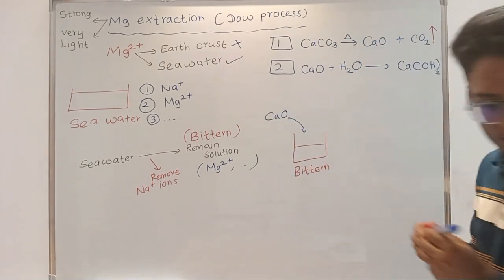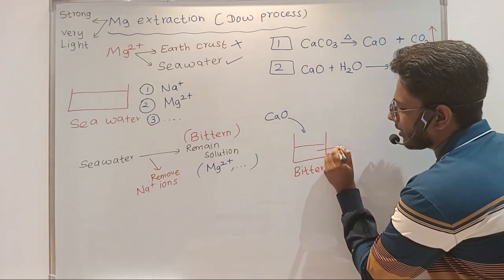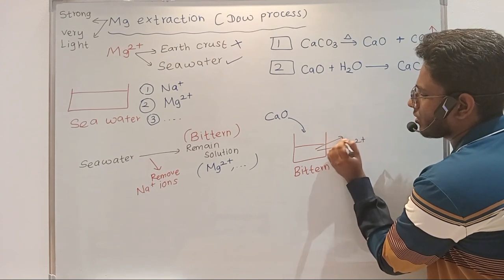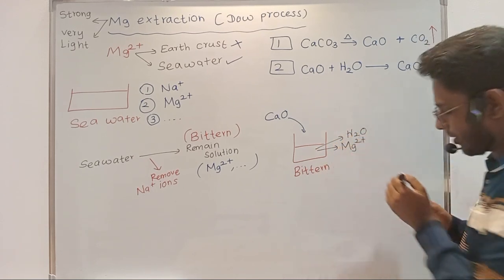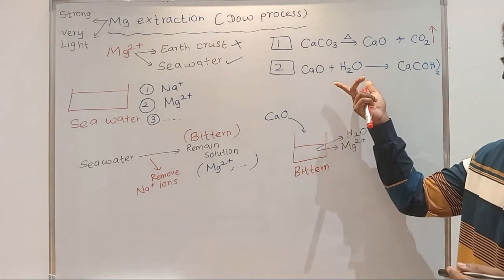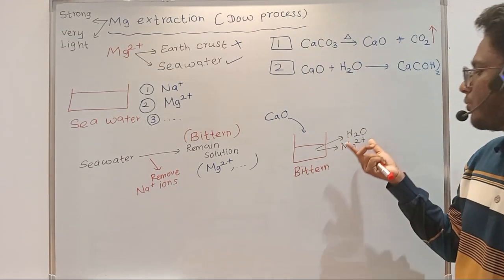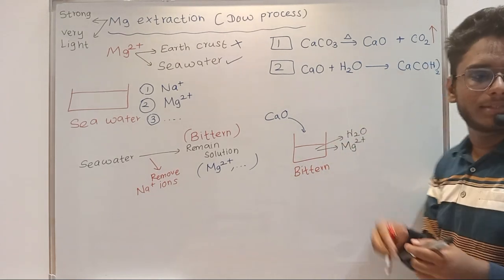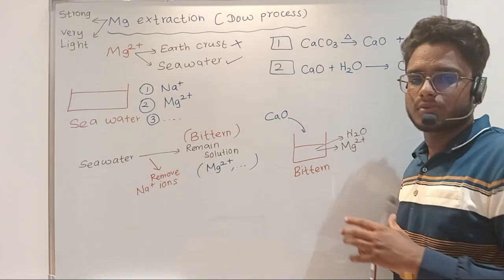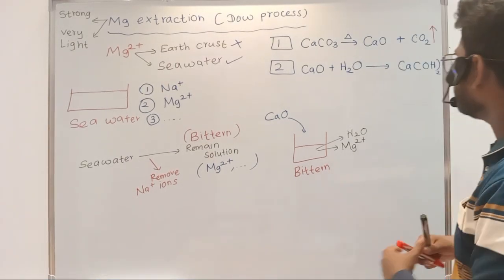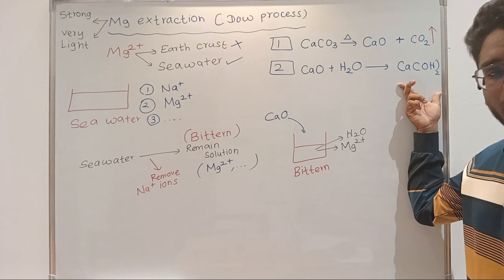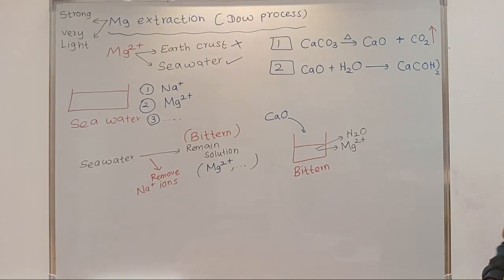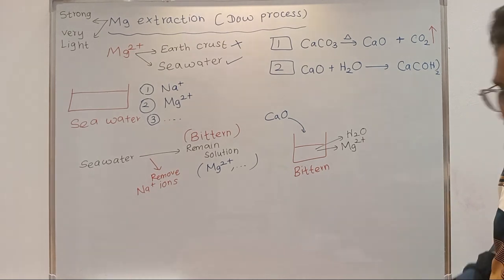and the species present mainly in the solution is magnesium 2 plus and water. Now what happens is the moment you add calcium oxide to this bittern solution, the water molecules in the bittern solution react with calcium oxide and form calcium hydroxide, right? This is what happens in the second step. Then this calcium hydroxide dissolves partially in the bittern solution.